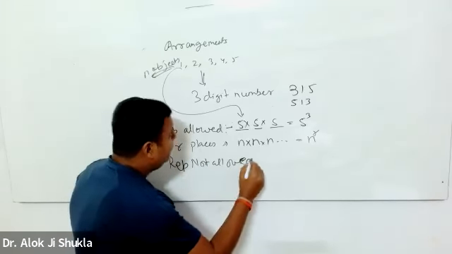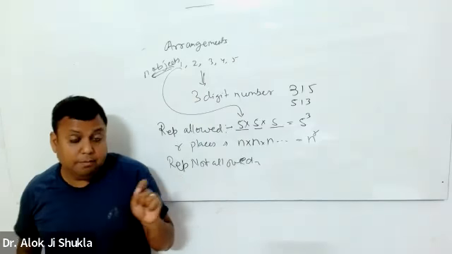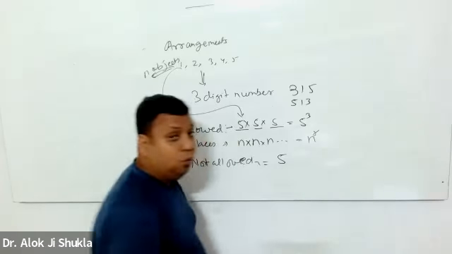What is happening? I have 1, 2, 3, 4, 5. I have to make a 3-digit number, but repetition is not allowed. I can place 5 digits over here.